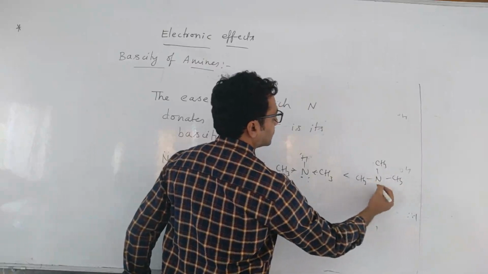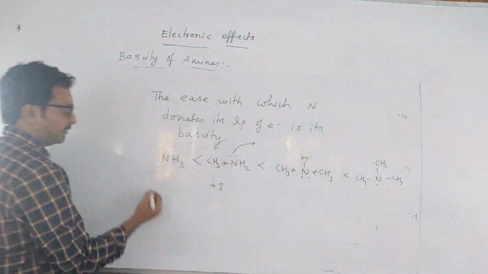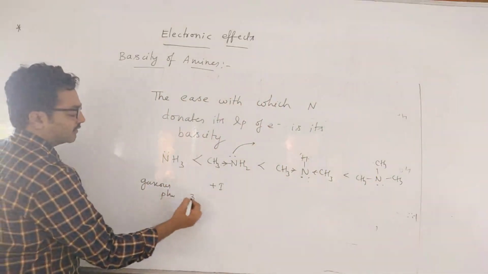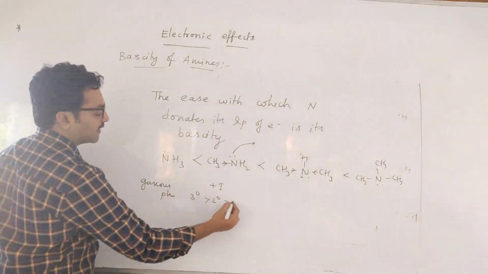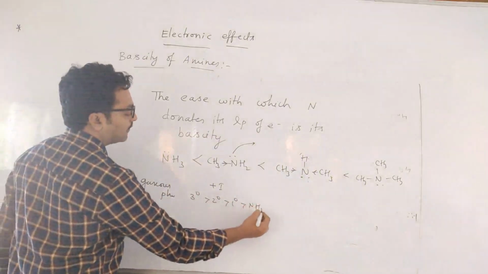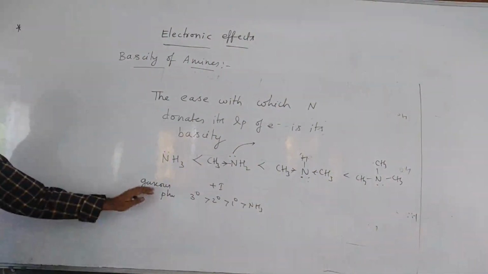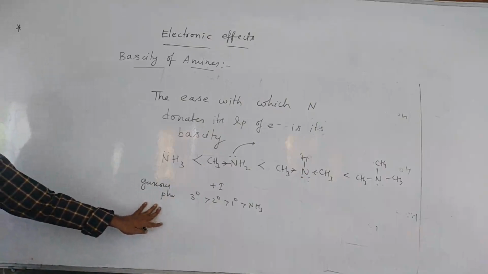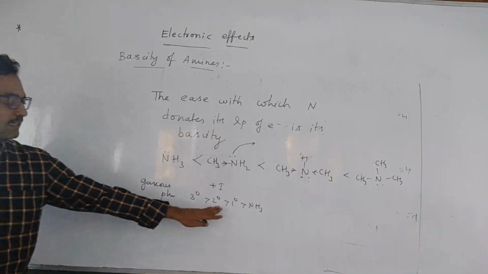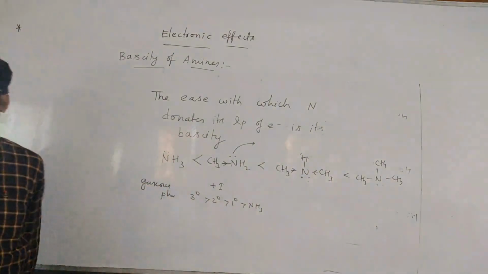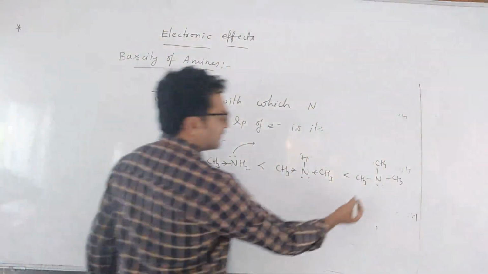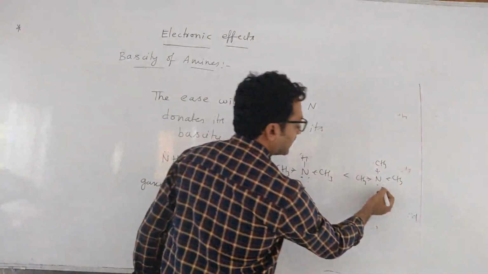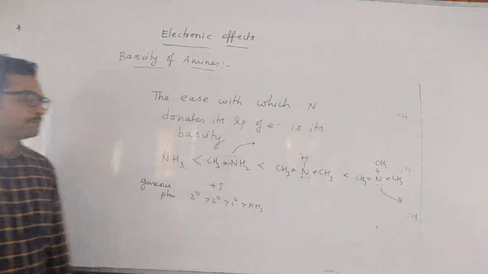So in gaseous phase, what is the order of basicity? 3 degree greater than 2 degree greater than 1 degree greater than ammonia. In gaseous phase, which amine is more basic, children? Tertiary amine is more basic than secondary, than primary, than ammonia. Why? Easy. There are 3 methyl groups, so 3 will be donating, so it will give lone pair easily.